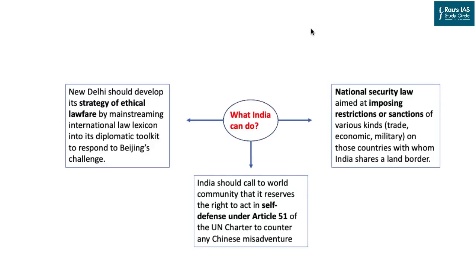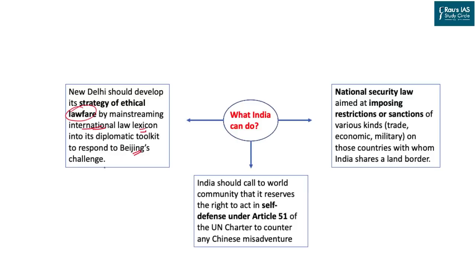The first one is that India should utilize lawfare: international laws and agreements, and time and again target Beijing for violating these agreements on the international platform. So instead of fighting Beijing, India can raise the violation of international rules on international platforms such as the United Nations General Assembly or in fact the United Nations Security Council.